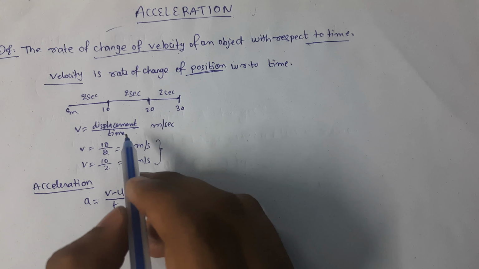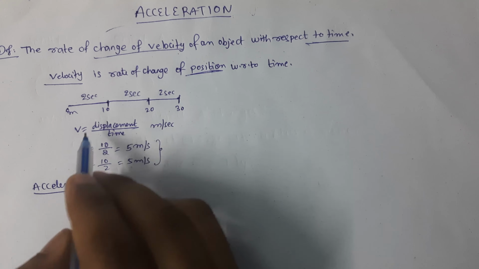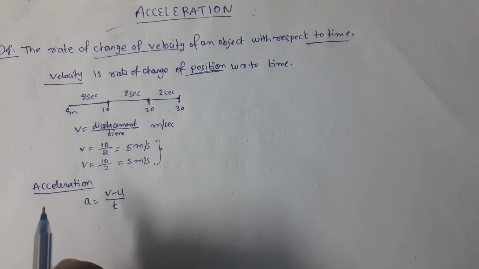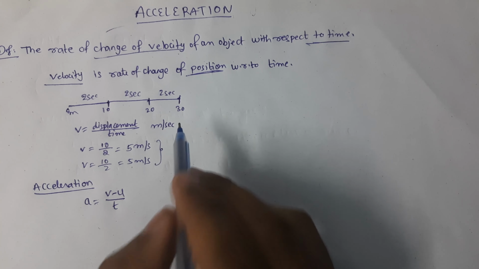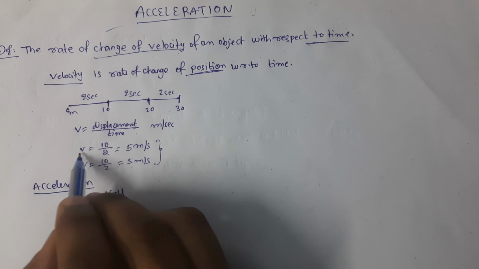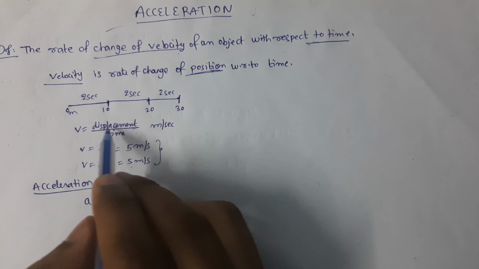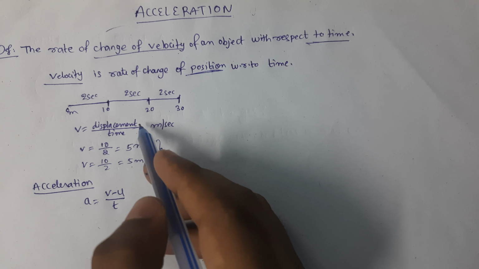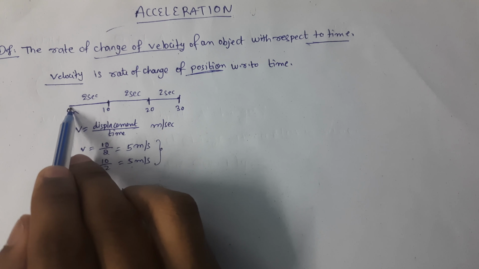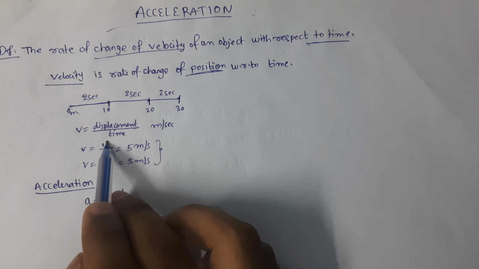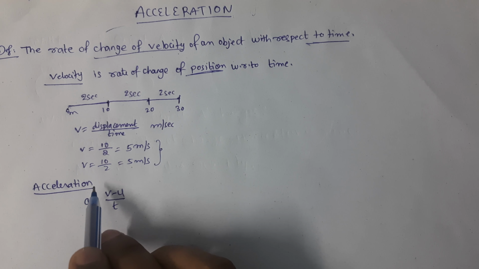Here, how can we find velocity? We already know the formula for velocity: displacement by time, and the units are meters per second. So here the distance is the distance or displacement. Displacement is nothing but distance with direction. So distance is 10 meters by 2 seconds, it is 5 meters per second.